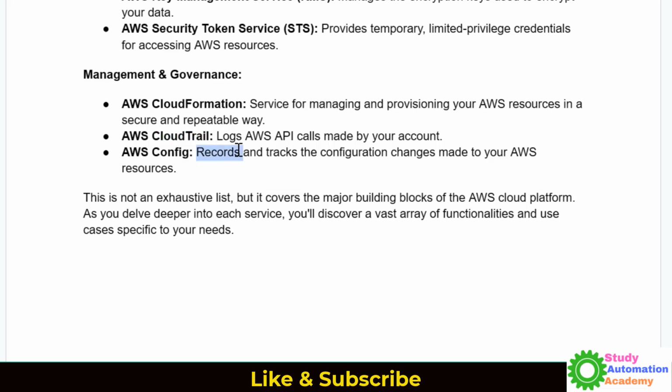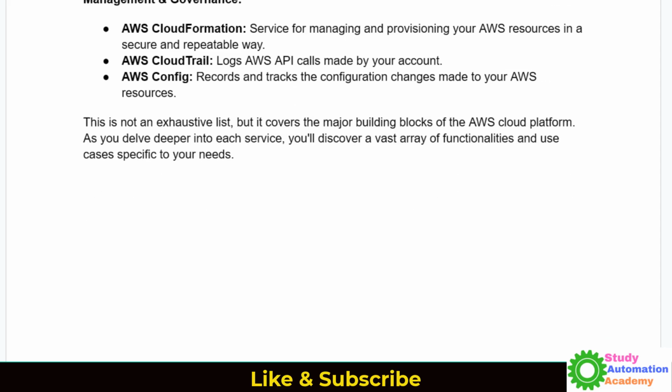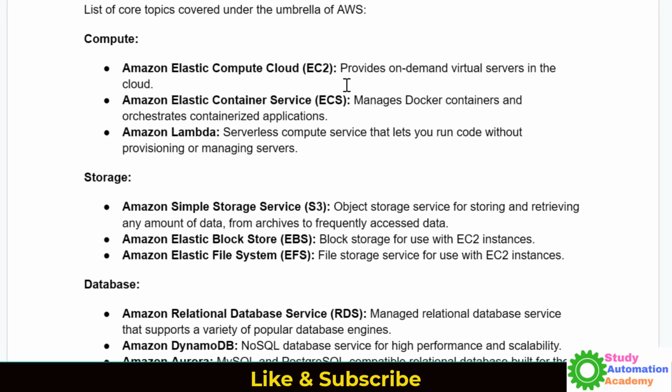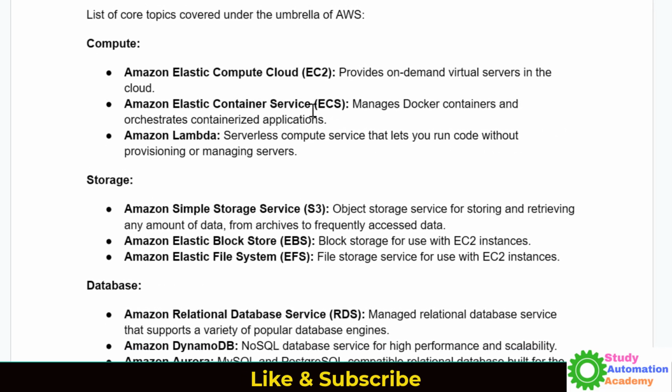Config is to configure your AWS resources, and CloudFormation is a service which is basically for managing and provisioning AWS resources. So you can write an AWS CloudFormation script and run it. It will automatically create whatever services you need. So CloudFormation is also very important. We will see that.